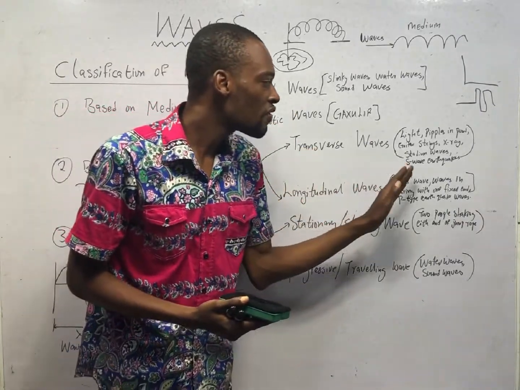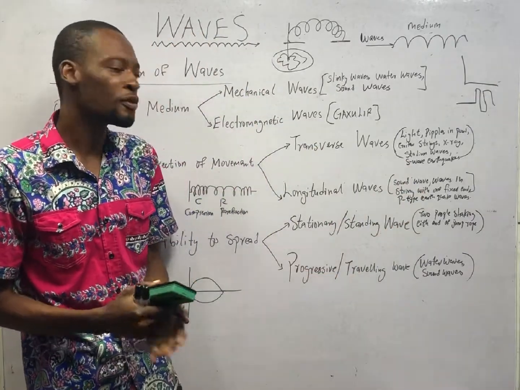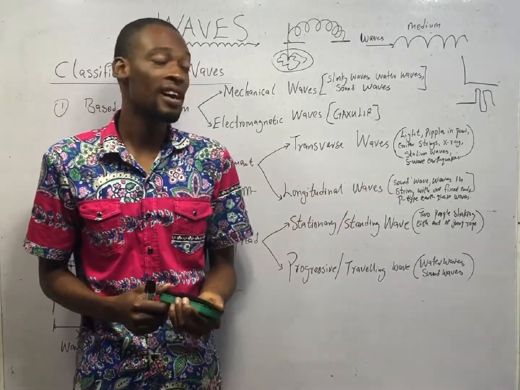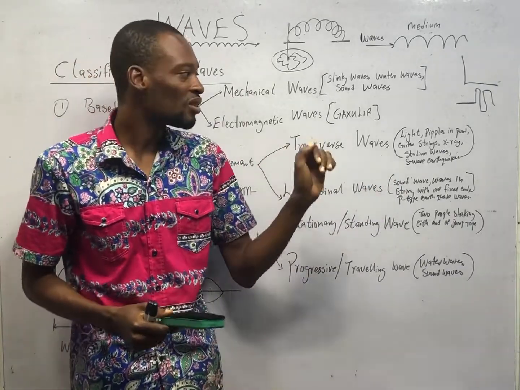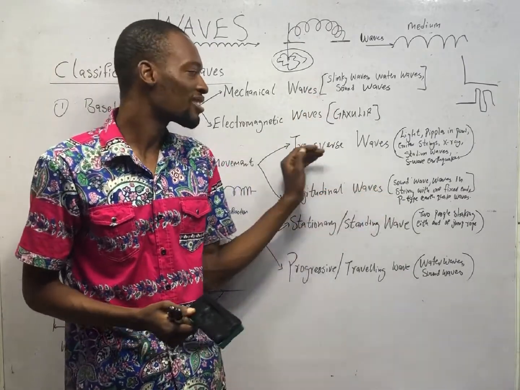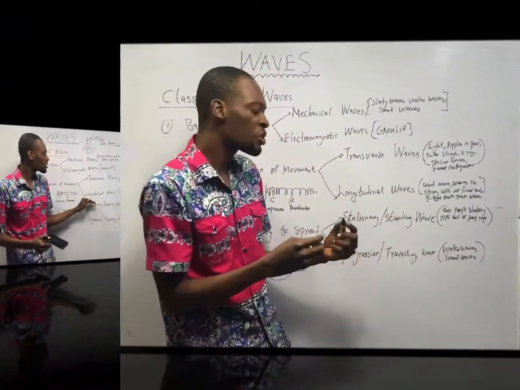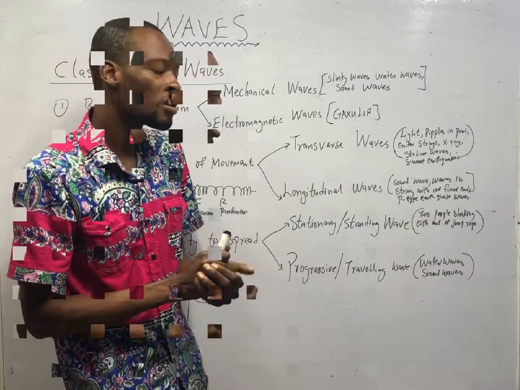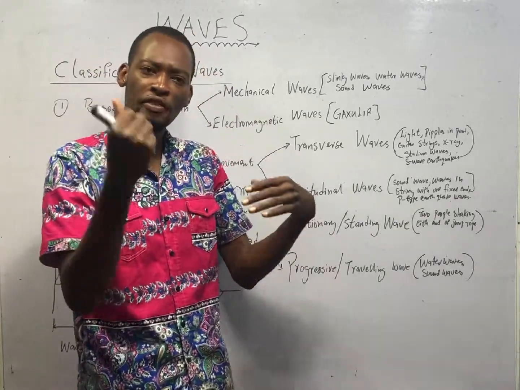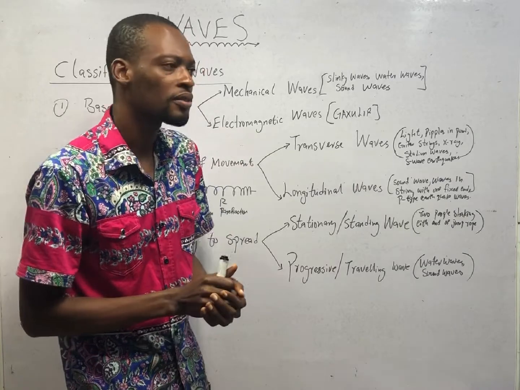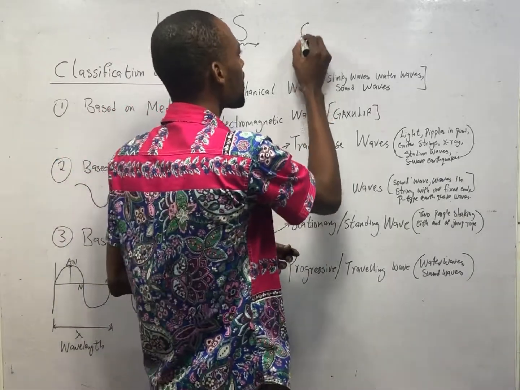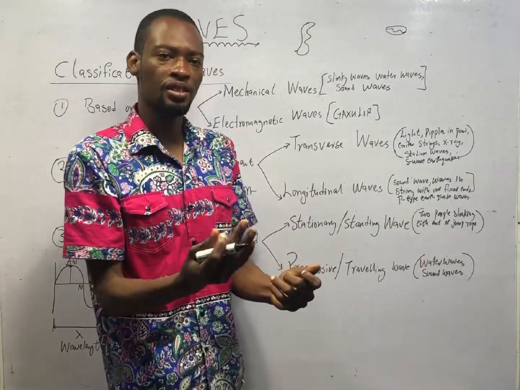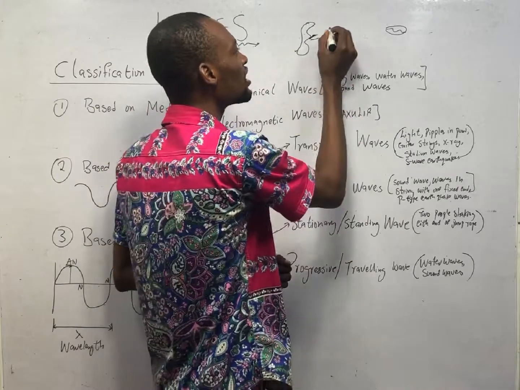Then S-wave earthquakes. An earthquake can produce either a transverse wave or a longitudinal wave. For S-wave earthquakes, the direction of the wave is perpendicular or at right angle to the direction of the medium, so it is a transverse wave. In longitudinal waves, the direction of motion is parallel to the direction of propagation. The medium moves to and fro in the direction of the wave. Look at something. If I am here, this is your ear, and I say physics, this is the sound, right? Now this is the air particle.